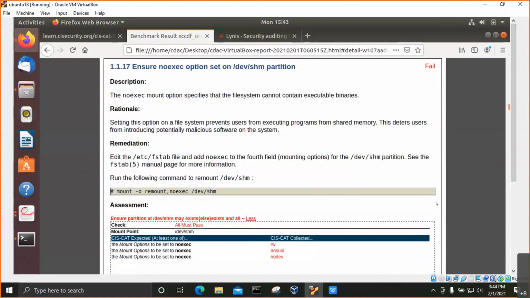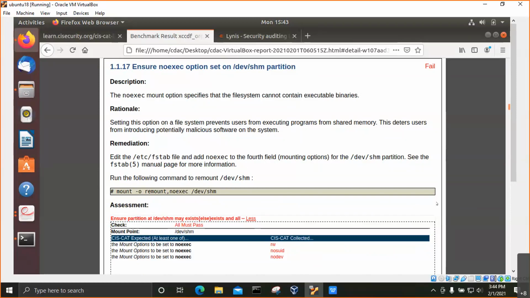Similarly, we'll see one particular section for fail. Let's say in this one, similarly to how we have seen pass, it is fail. That means the no-execution option is not available in this particular system. That is where the assessment is also given with respect to the screenshot, showing that these particular mount options are not set to no execution mode.